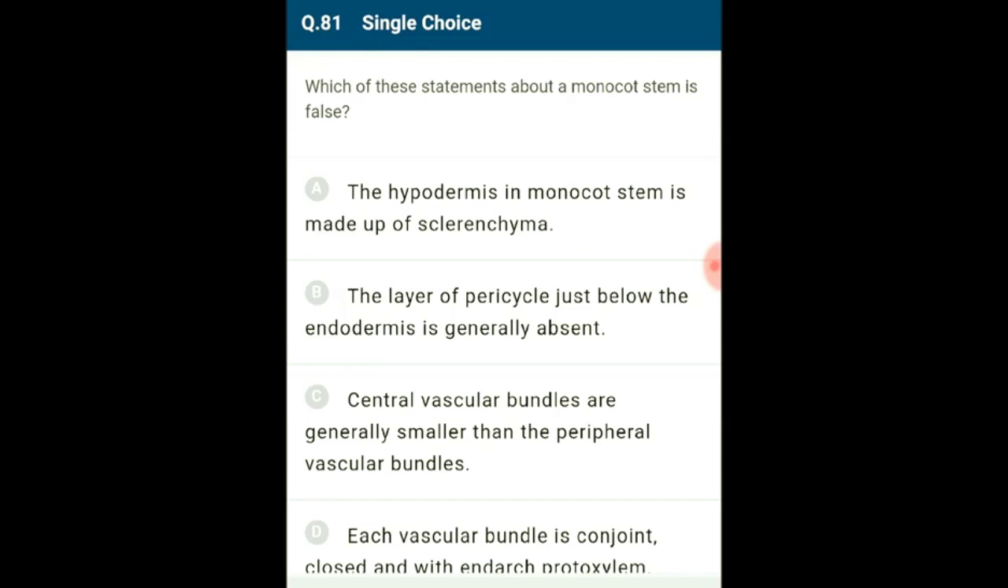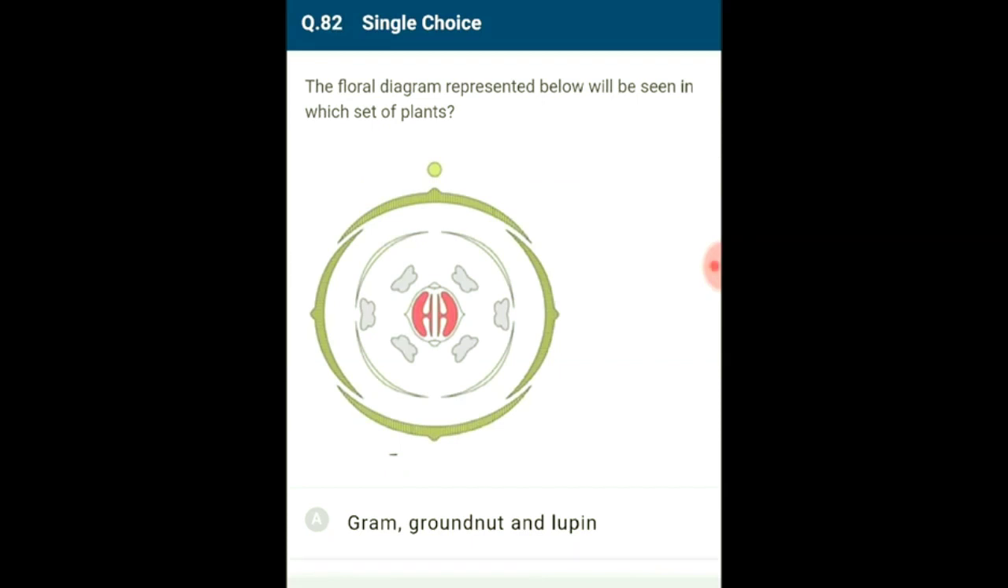Peripheral vascular bundles are generally smaller than centrally located ones. The phloem parenchyma is absent and water containing cavities are present within the vascular bundles. So the answer for this question is option C. Central vascular bundles are generally larger than peripheral vascular bundles. So the correct option is C. Question number 82. The floral diagram represented below will be seen in which set of plants?